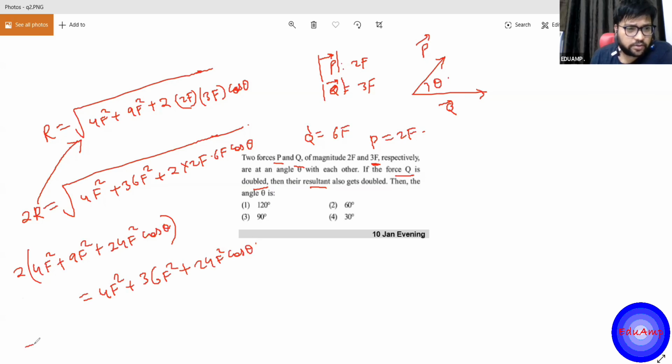Okay, so when you solve this, LHS is 4F square plus 9F square plus 12F square cos theta, and the RHS will become 4 times that, since when you square, this will become 4.